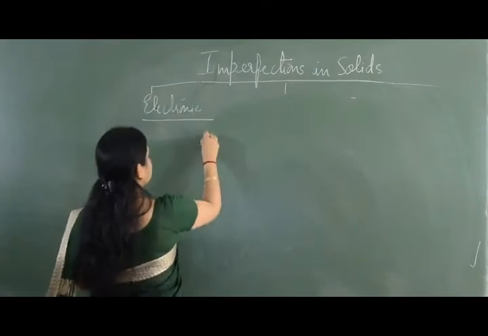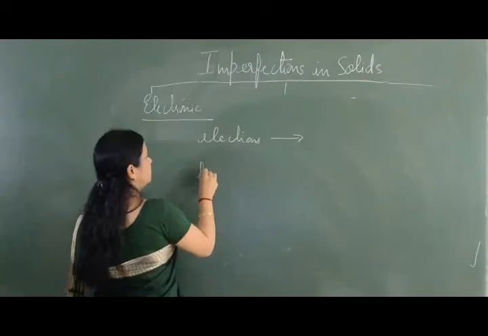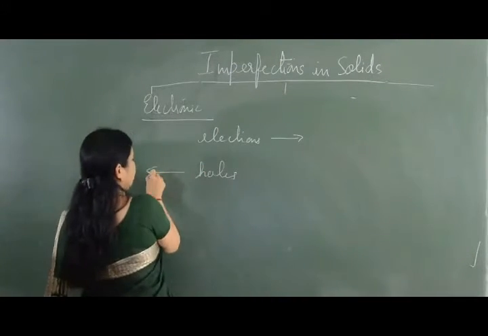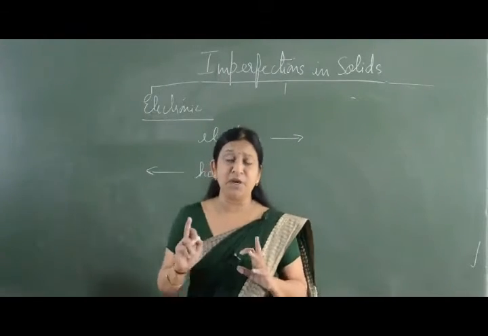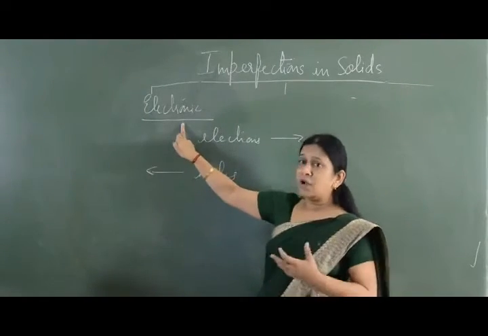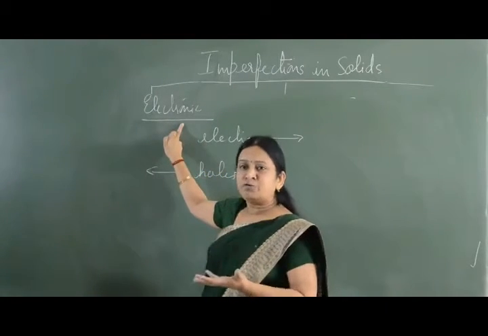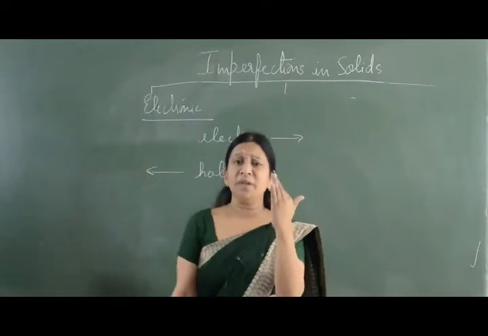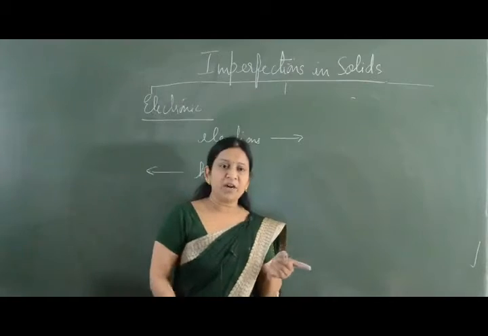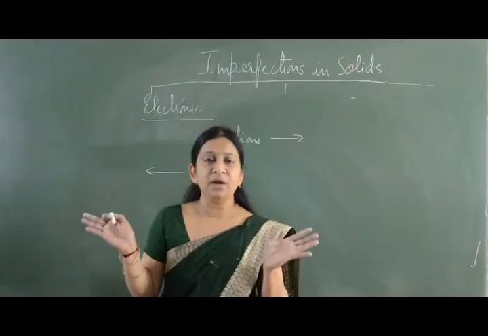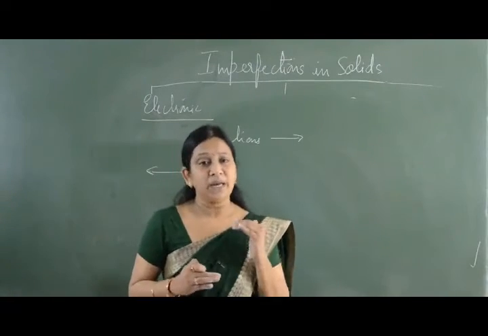Electrons move in one direction and holes move in the other direction, and both of them are conductors of electricity.